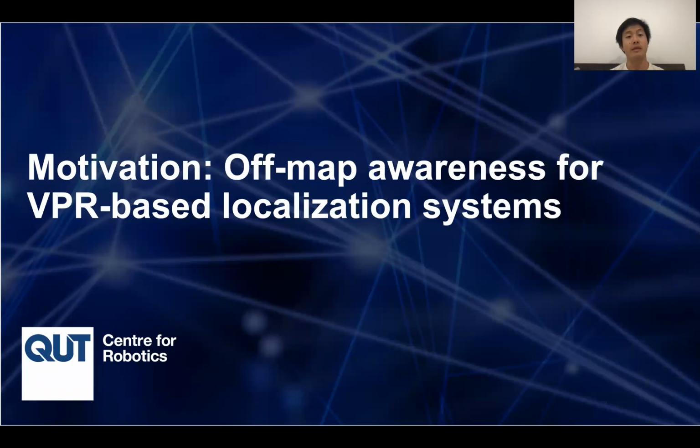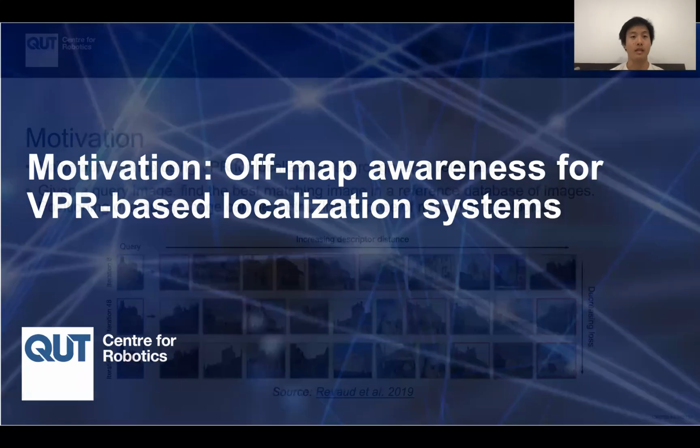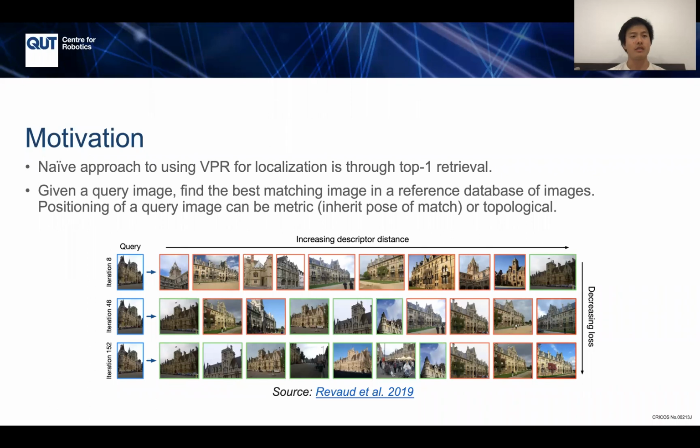We wish to enable off-map awareness for visual place recognition-based localization systems. What does that mean? Let's be a little bit more specific. If we were to take visual place recognition and use this to build a localization system naively, we would do so by using top one retrieval. Given a query image, which we wish to position, we find the best matching image in a reference database of images. And then positioning of a query image can be metric. So if all these reference images have an associated pose, we can inherit that pose, or it can be purely topological. So each reference image is associated with a unique place.